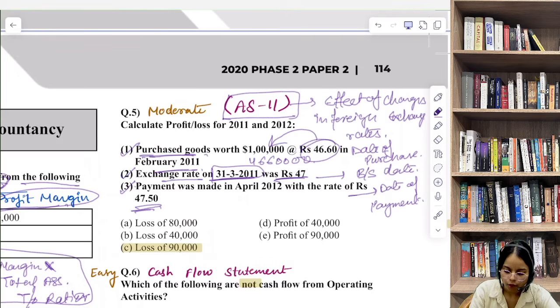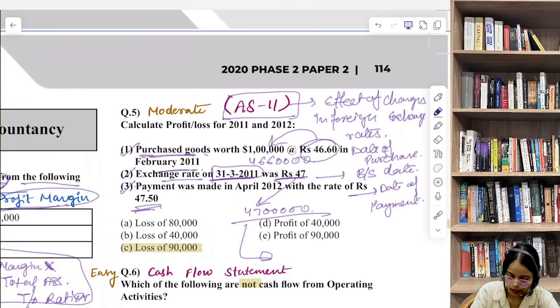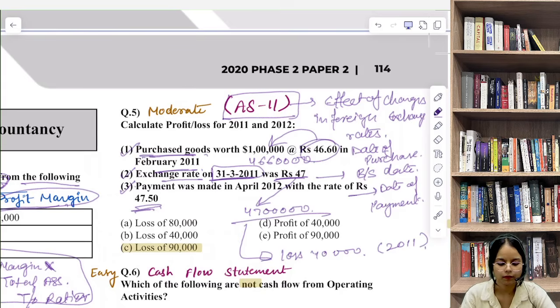it increased to 47 lakh. So it increased to 47 lakh. So in the two, how much difference came? So we have a loss of 40,000. Okay, so up to now what has come? A loss of 40,000. We have a loss of 40,000 for 2011.